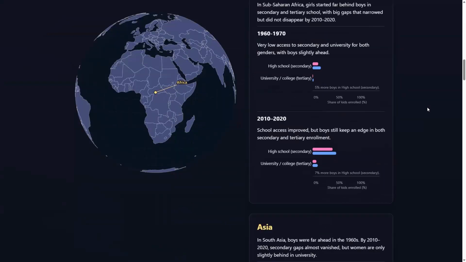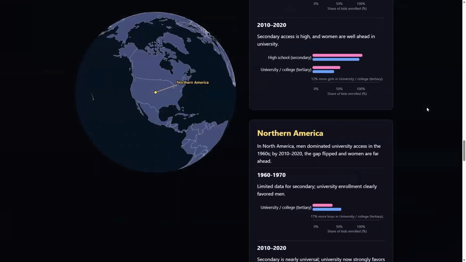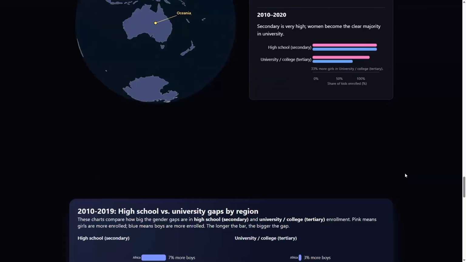Then the user will be prompted to do a guided scrollytelling portion where they'll see the globe, and as they scroll, the globe will change and show metrics about differences in education across genders for each region, looking at two separate decades, the first decade in the dataset and the last decade in the dataset, so that they can truly see the change over time.